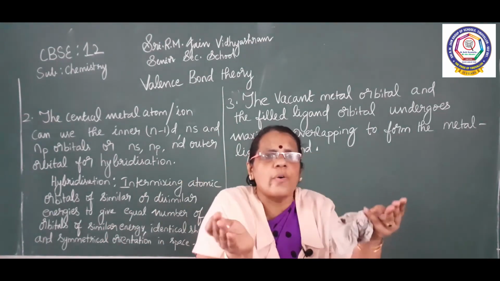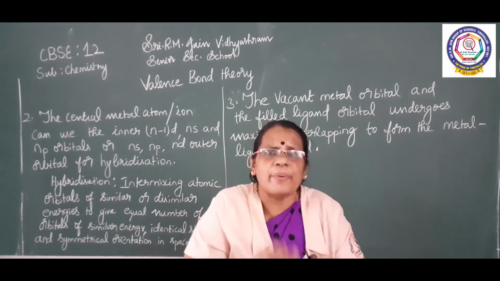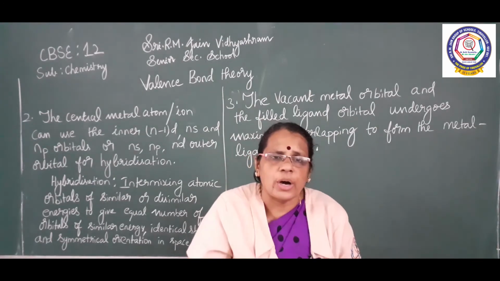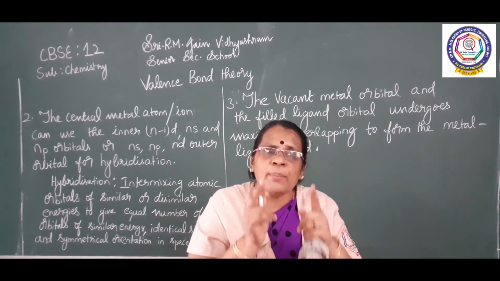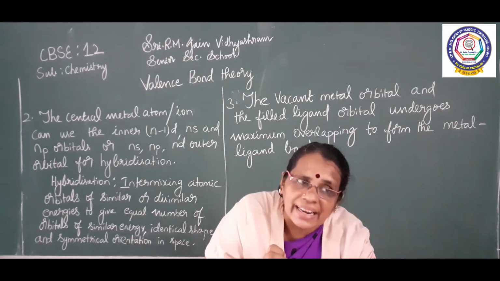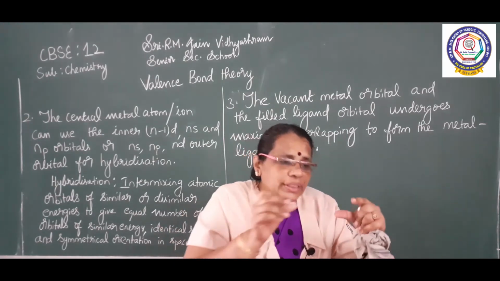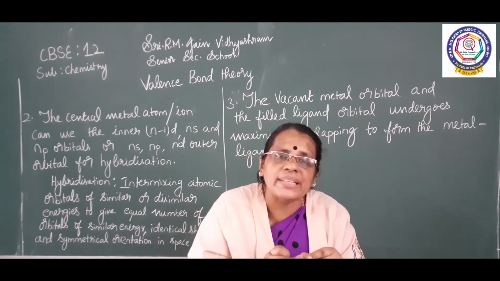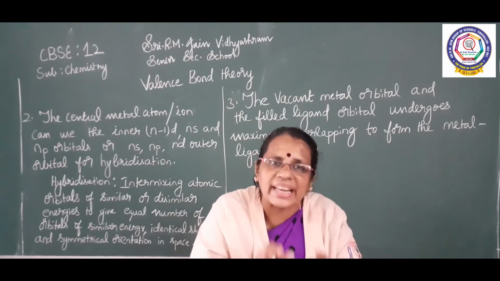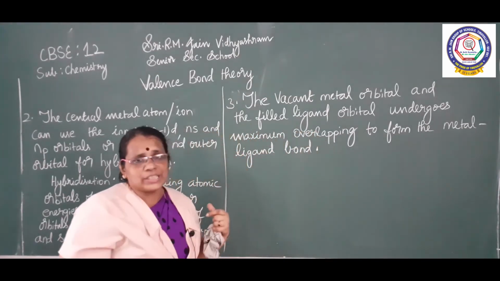So these two overlap one over the other, and maximum overlapping takes place to form the metal ligand bond. Metal is an electron acceptor, ligand is an electron donor. So these two overlap each other to form a metal ligand bond. So this is the third feature of valence bond theory.